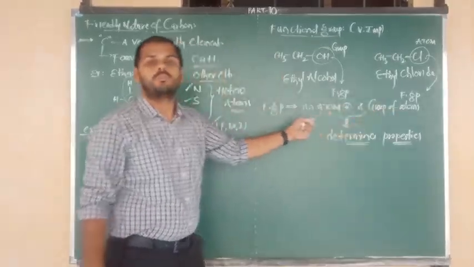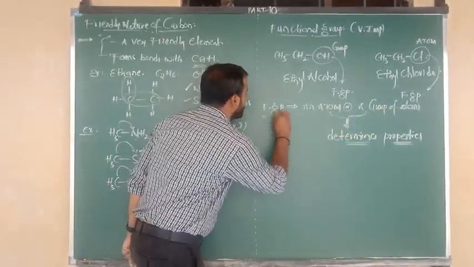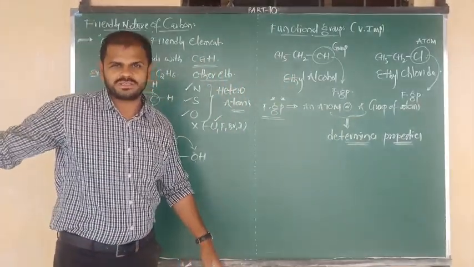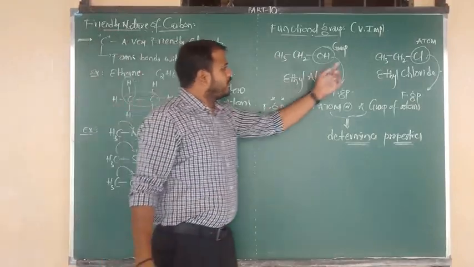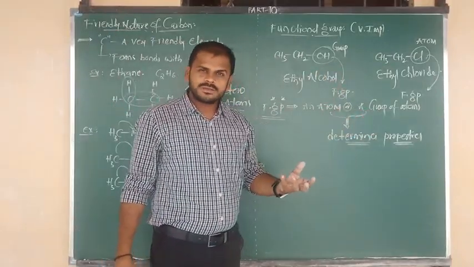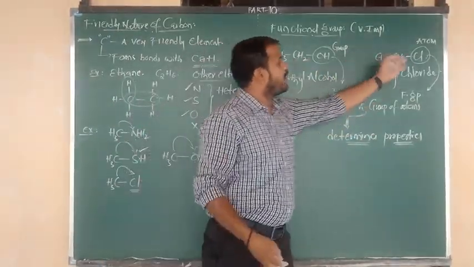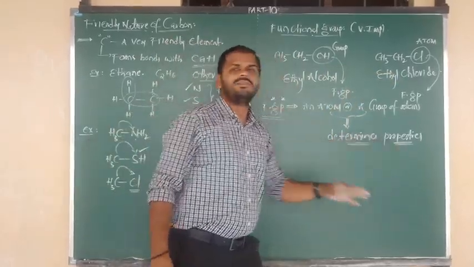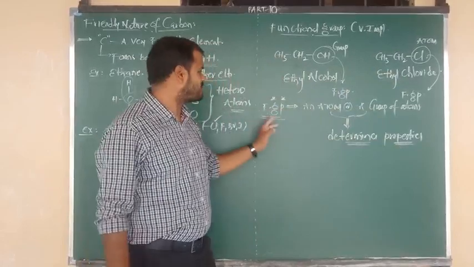Such atoms or groups of atoms are functional groups. So the definition: an atom or a group of atoms present in a molecule which decides the property of the organic substance is known as a functional group.